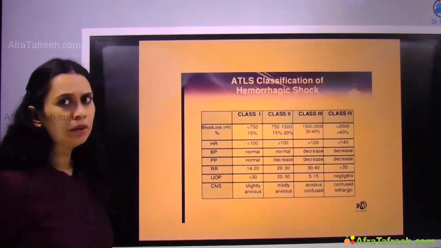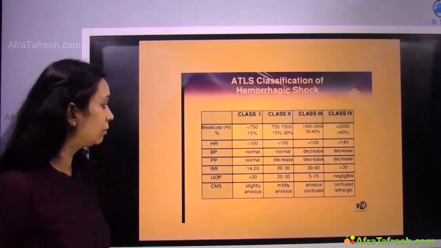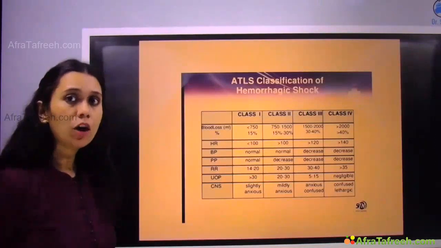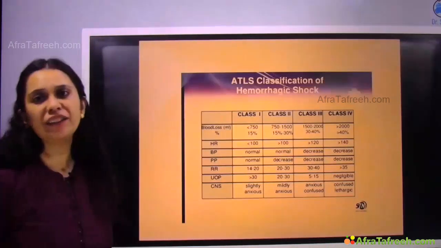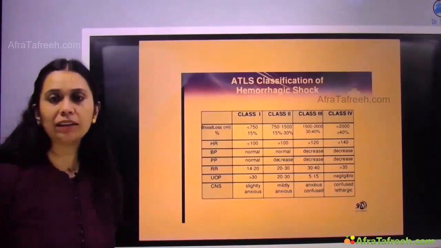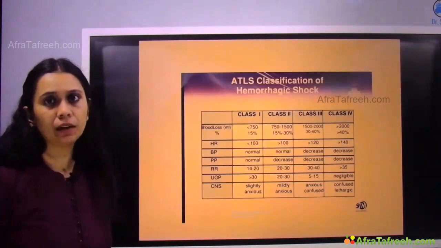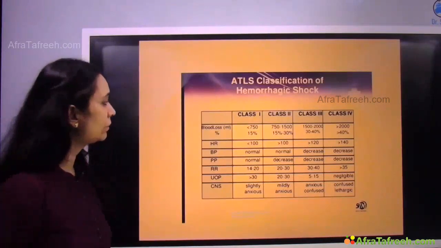So depending upon the blood volume loss, how much blood volume loss is there? If it is less than 750 ml of blood loss, that is less than 15%, right? It is class 1.